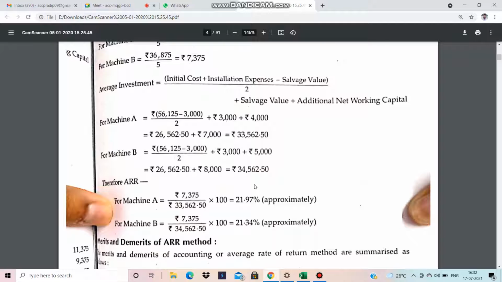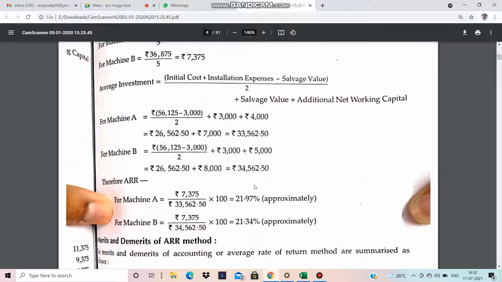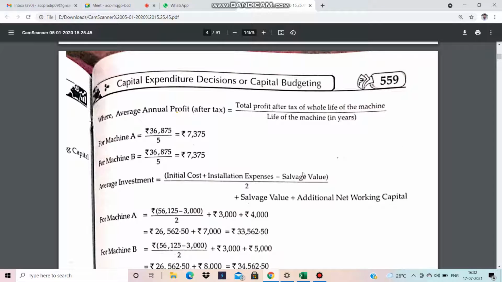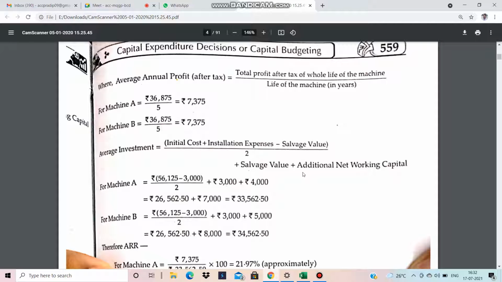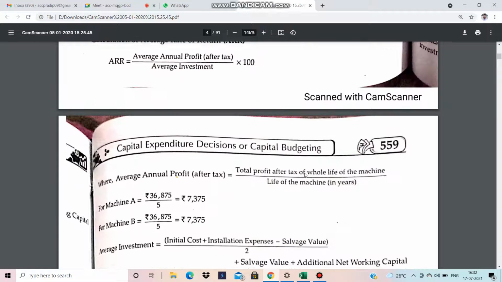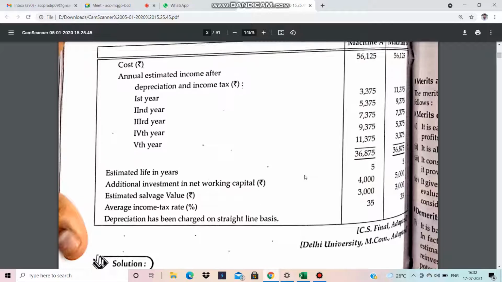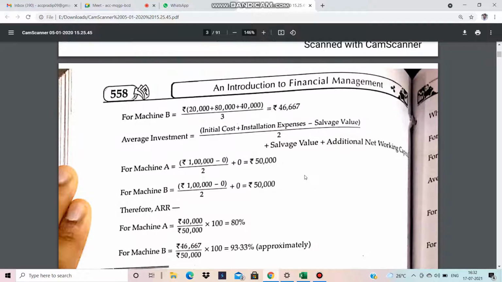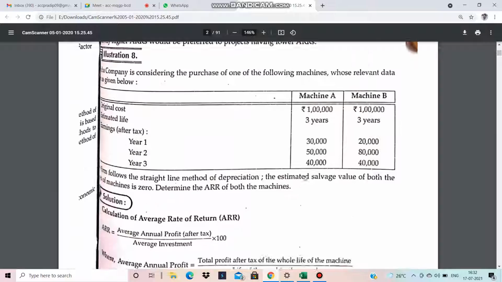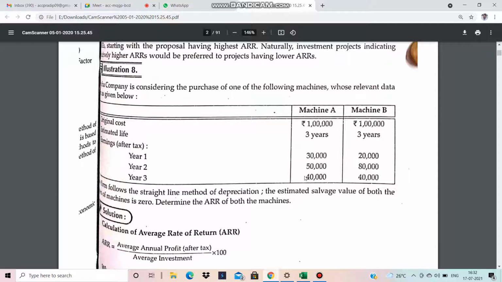Okay, so hope, students, you are clear about the accounting rate of return, the first part of the non-discounting technique of the capital budgeting chapter. Hope it is very clear for you, and if you see my video repeatedly, definitely no problem will arise.